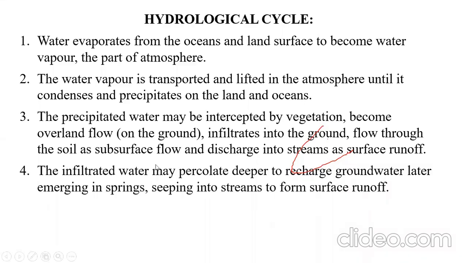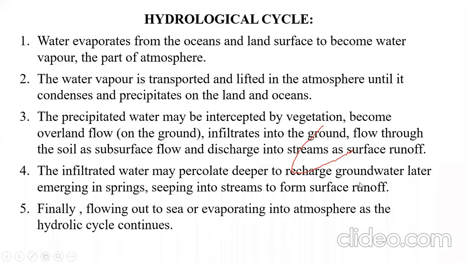Then the infiltrated water, which has moved in the vertical downward direction into the earth crust, may percolate deeper to recharge the groundwater and later emerge in springs and seep into the streams to form a surface runoff, and finally flow out to the sea or evaporate into the atmosphere as the hydrologic cycle continues.